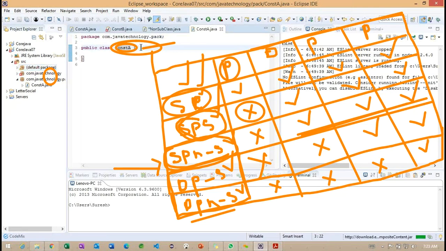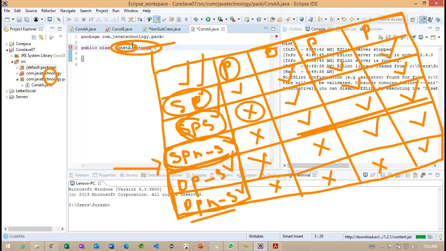Okay, so back to here. Now what I am doing here, I am trying to extend this part. I am making the extend keyword here.